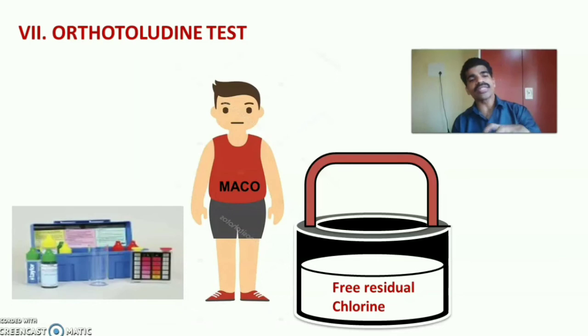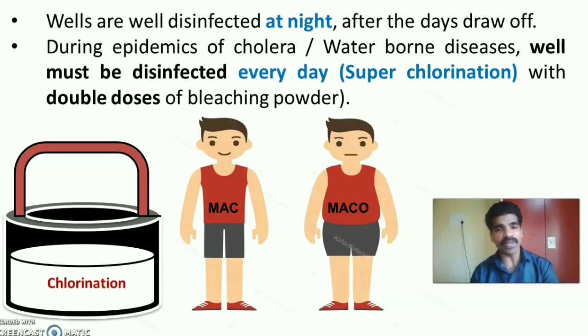So after the chlorination process, Mako has done that orthotoluidine test, and he confirmed that the free residual chlorine is more than 0.5 mg per liter of water. So there is no need of repeating the chlorination process, and the family can draw the water for their basic purpose. Both Mac and Mako were very happy because they have successfully completed their chlorination process, and they took the opportunity to educate the family regarding well chlorination or disinfection.